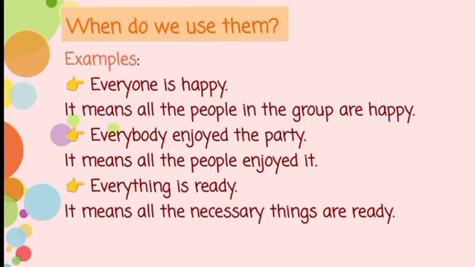Here it means all the people in the group are happy. Next, everybody enjoyed the party. It means all the people enjoyed it. Everything is ready. It means all the necessary things are ready. So here, everyone, everybody, and everything are indefinite pronouns because they are referring to all the members of a group.